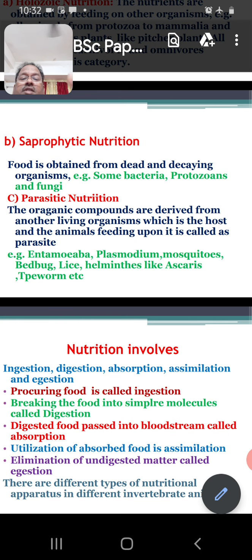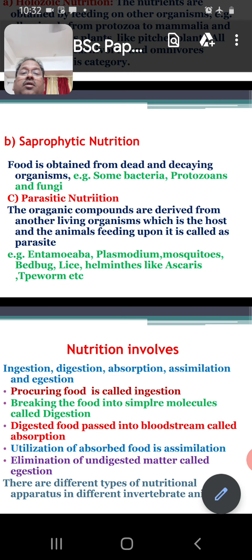So absorption is the third step. Then there is assimilation. Assimilation is the utilization of the absorbed food by the body. And the last step is egestion, the elimination of undigested matter.